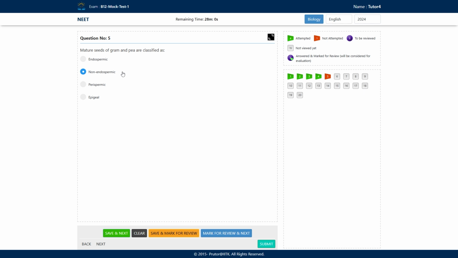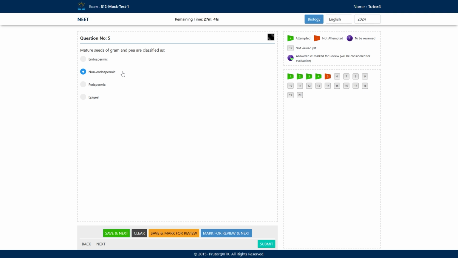What are epigeal seeds? They are characterized by their cotyledons emerging above the soil during seed germination. Cotyledons are also known as seed leaves. They are not true leaves, they are seed leaves.